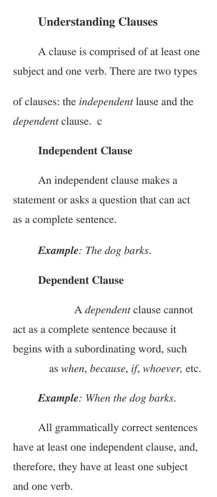A dependent clause cannot act as a complete sentence. Why? Because it does not contain both the subject and the predicate at the same time. One reason. Secondly, because it begins with a subordinating conjunction.